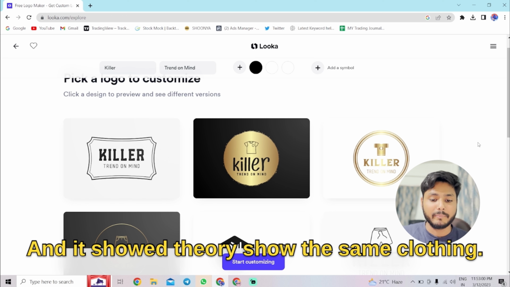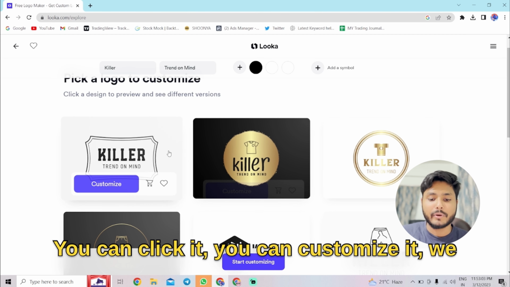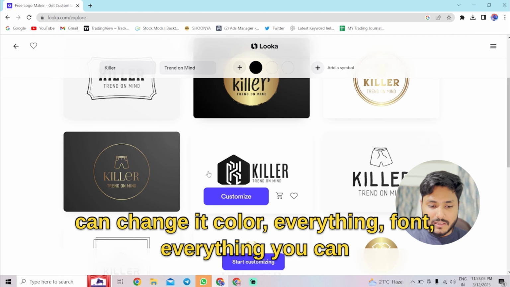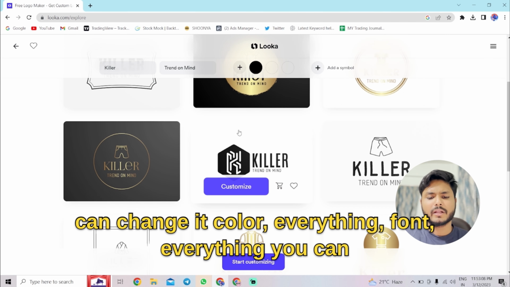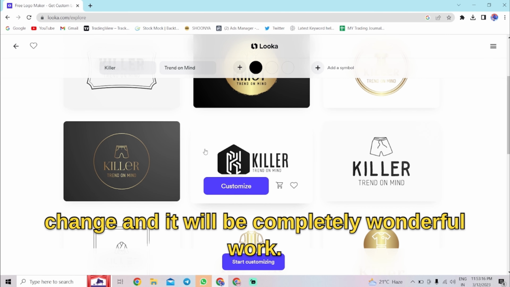clearly shows it's a clothing brand. You can click it, you can customize it, we can change the color, font, everything you can change, and it will be a complete wonder for your work.